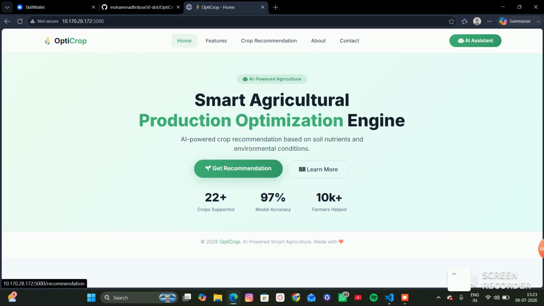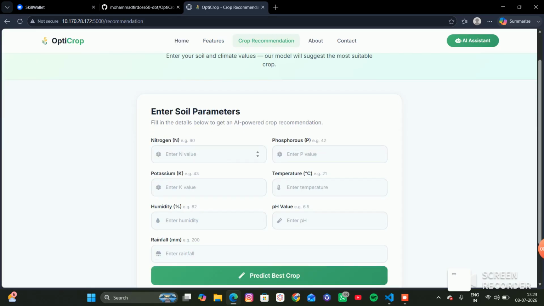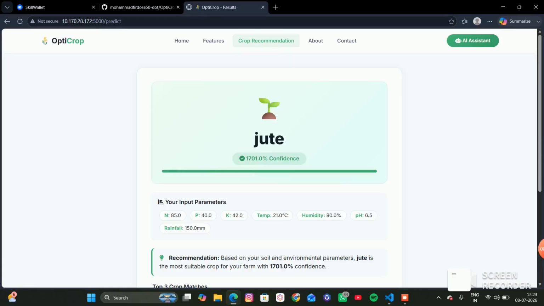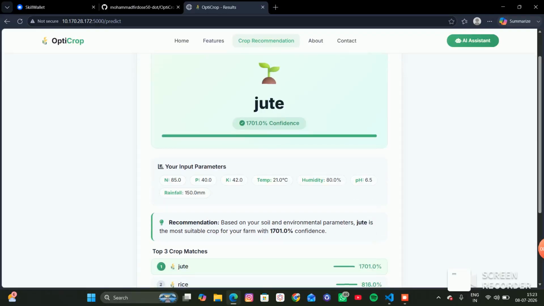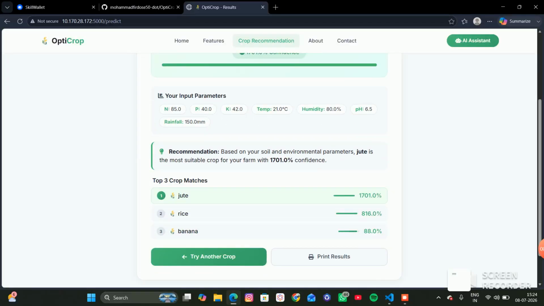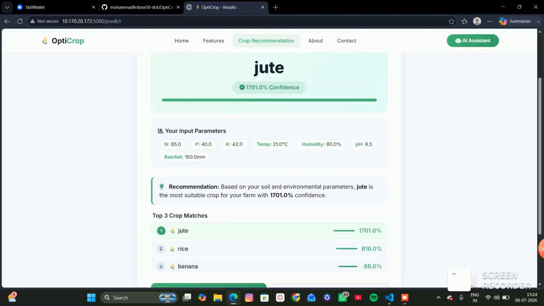After clicking the predict button, the machine learning model analyzes the inputs and recommends the most suitable crop. Now I'll give the input. After that, click on predict best crop. The result page displays the recommended crop, helping farmers make informed agricultural decisions. The process is simple, fast, and user friendly.